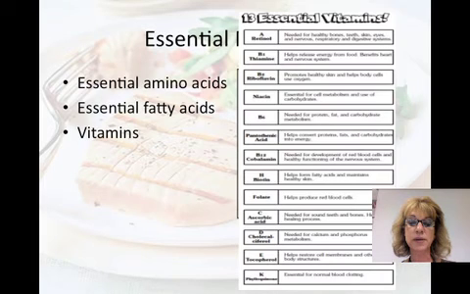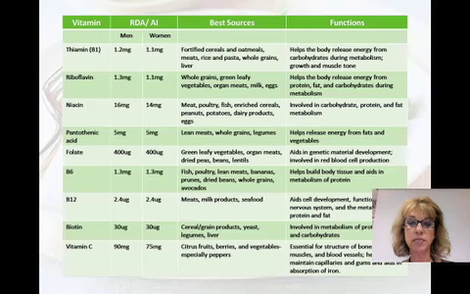Vitamins are organic molecules required in small amounts. Vitamins are usually used to make things like coenzymes. Vitamin deficiencies can cause severe problems. There are 13 essential vitamins. We also divide vitamins into water-soluble and fat-soluble.